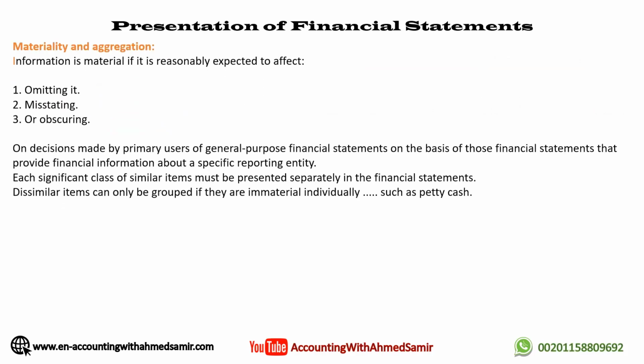Materiality and aggregation. Information is material if it is reasonably expected to affect, one, omitting it, two, misstating, three, or obscuring, decisions made by primary users of general-purpose financial statements on the basis of those financial statements that provide financial information about a specific reporting entity.